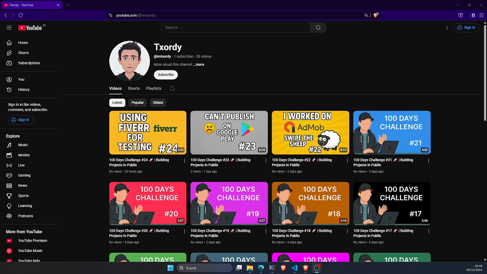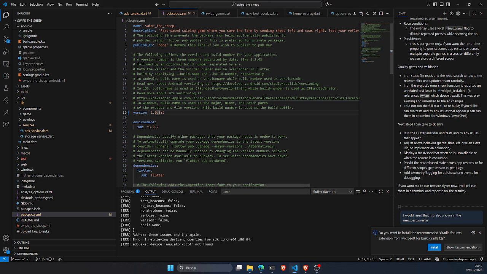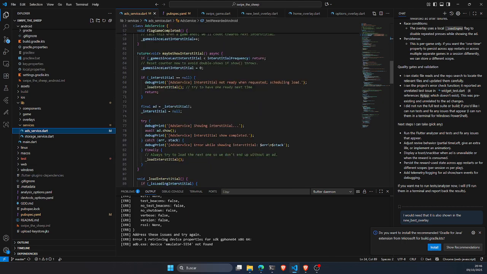But as I said yesterday, today I took the opportunity to fix the minor details that I had pending. Like in the application, I had some weird behavior with the reward ad that just was starting the timer again. So if you didn't close the ad, it just didn't work. In order to fix it, I improved this ads service.